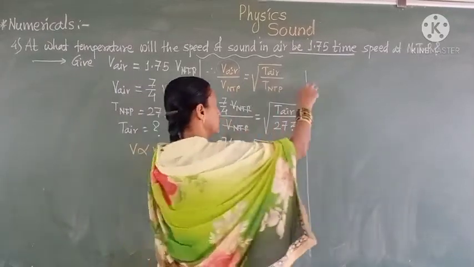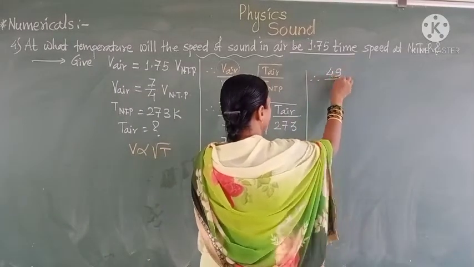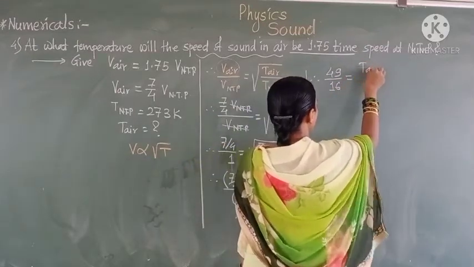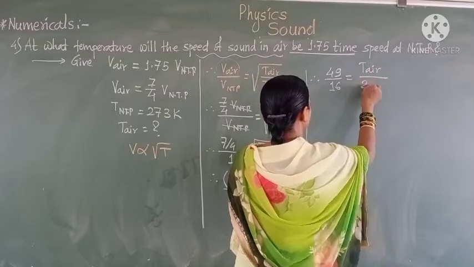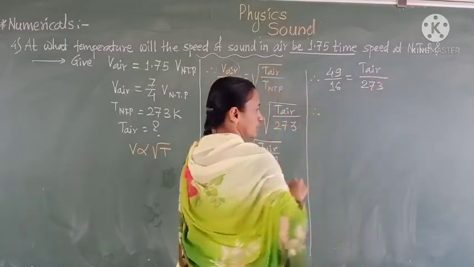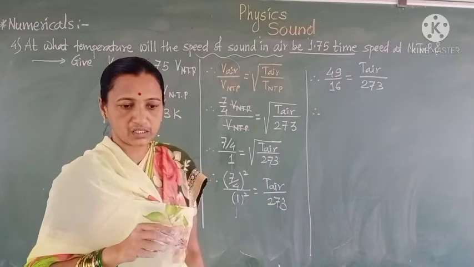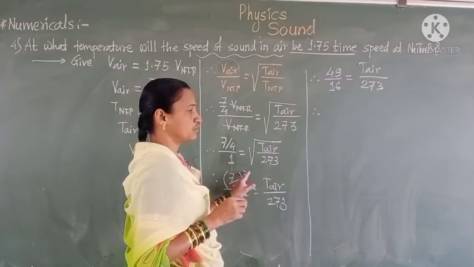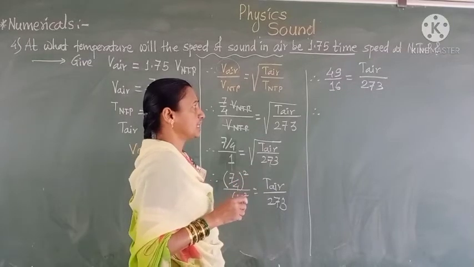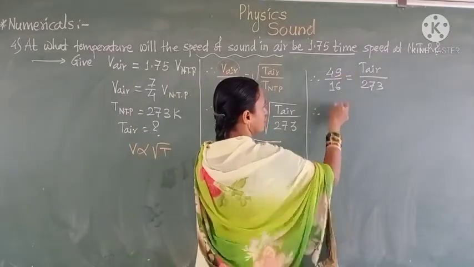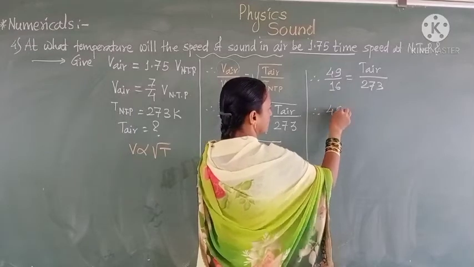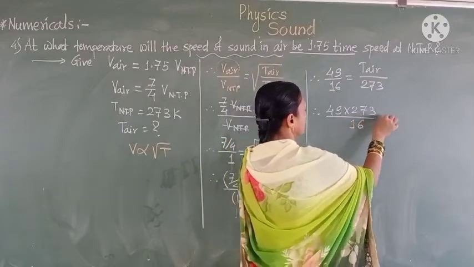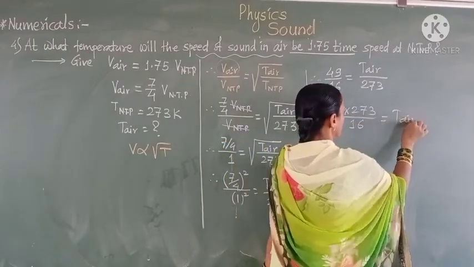Therefore we have to write it in this way: 7 squared will equal 49, and 4 will equal 60, which is equal to T air upon 273. Means here we have to take the square, 7 squared is 49, with 4 having the square value 60, T air upon 273. We have to cross multiply here: 49 into 273 upon 16 which is equal to T air.